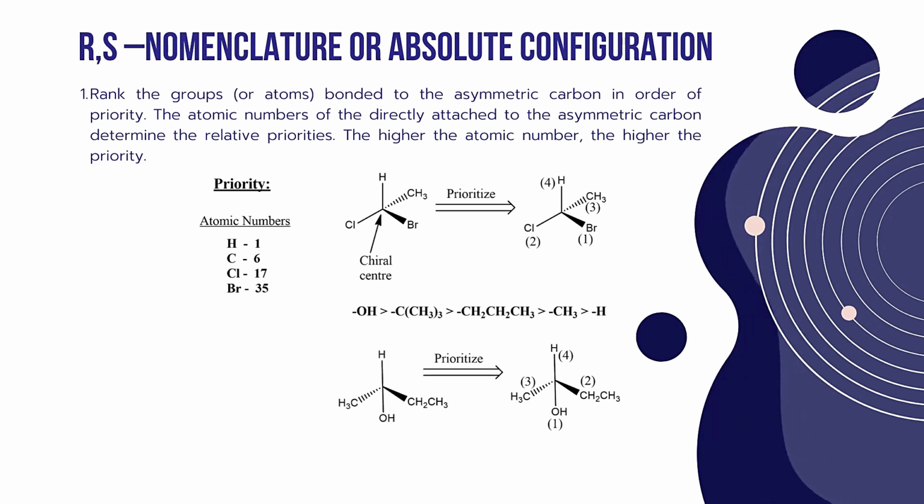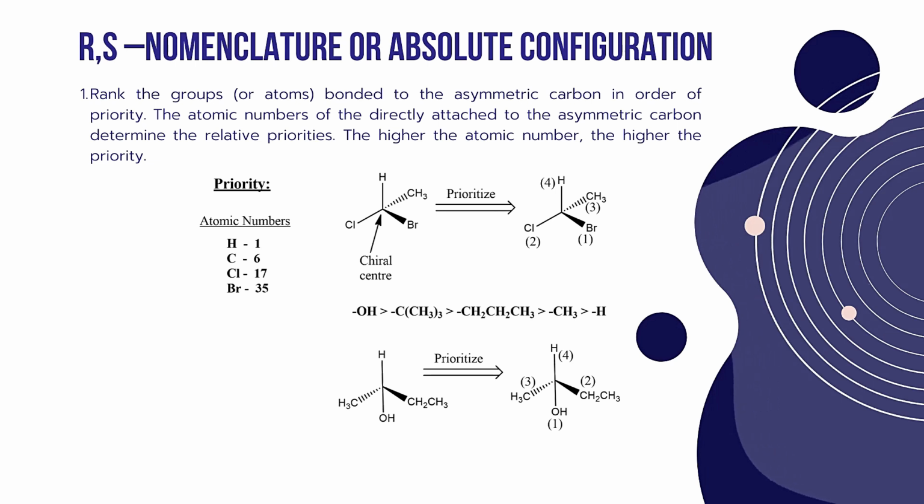According to the Cahn and Ingold principles, the first rule that we have to follow in order to give RS nomenclature to the chiral molecules is to rank the groups or atoms bonded to the asymmetric carbon in order of priority. So we have to give priority to the atoms, and according to that priority, we have to give numbers. The atomic numbers of the atoms directly attached to the asymmetric carbon determine the relative priorities. The higher the atomic number, the higher the priority.